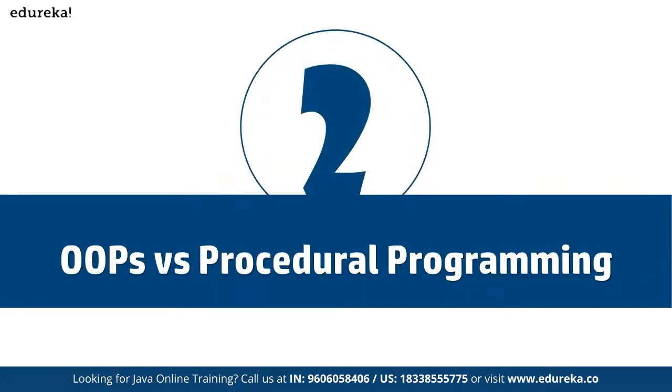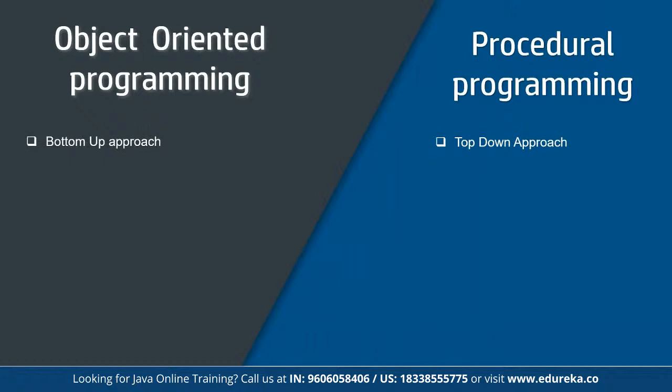Then we have OOPS versus procedural programming. Let's discuss that. There are multiple components available in OOPS, for example polymorphism, abstraction, and encapsulation, which we are going to discuss step by step. If we compare OOPS with procedural programming, in object-oriented programming we follow the bottom-up approach, whereas in procedural programming we follow the top-down approach.